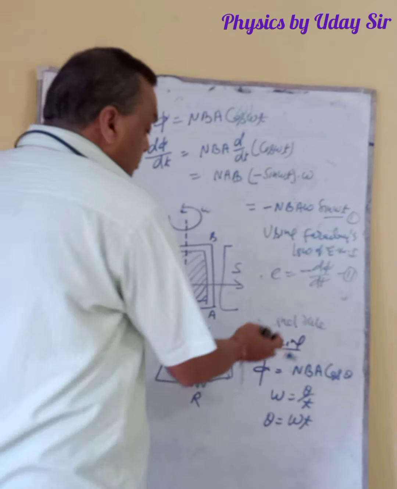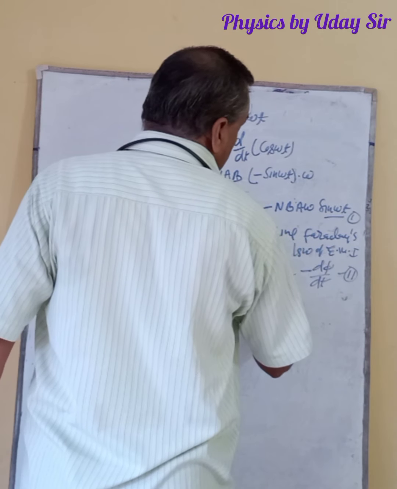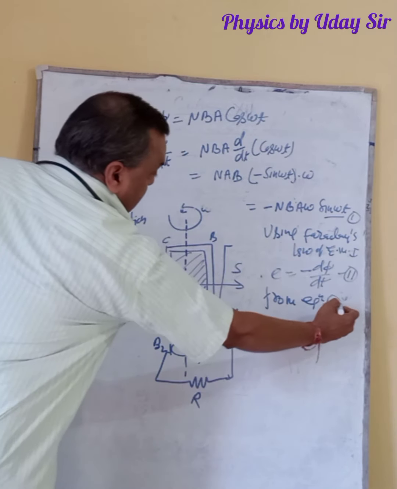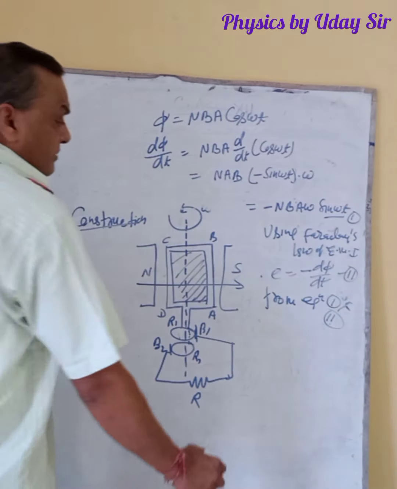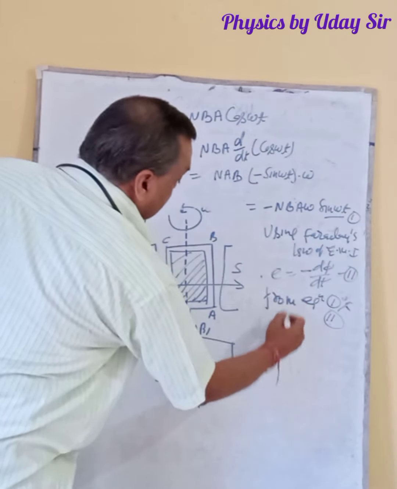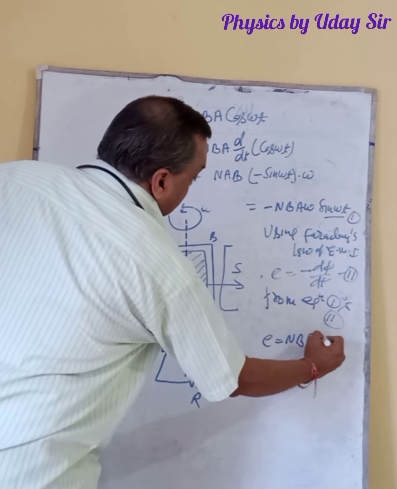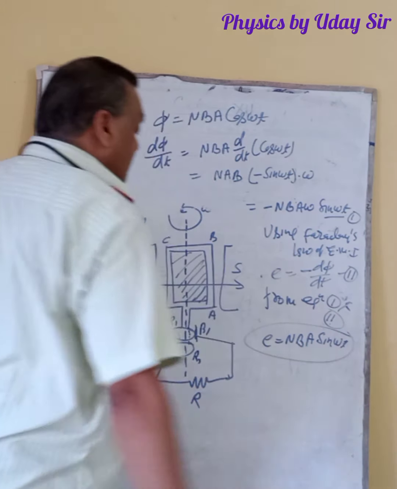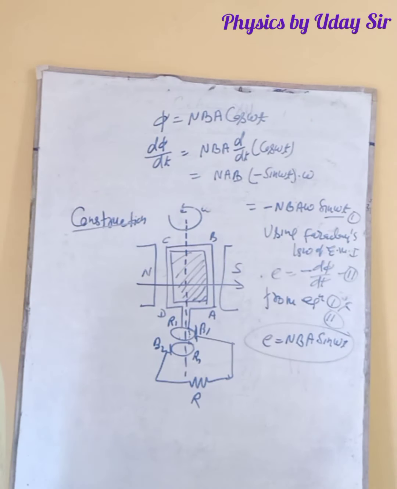So when we compare equation first and second, what will happen? The minus and minus cancel there, so E is equal to N B A omega sin omega t. This is the equation of instantaneous EMF.